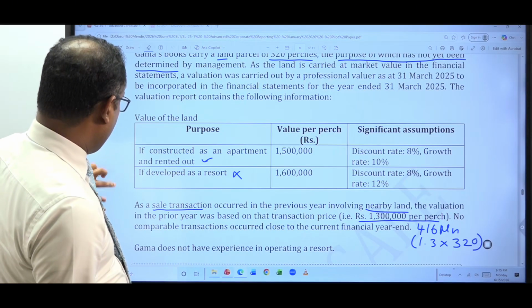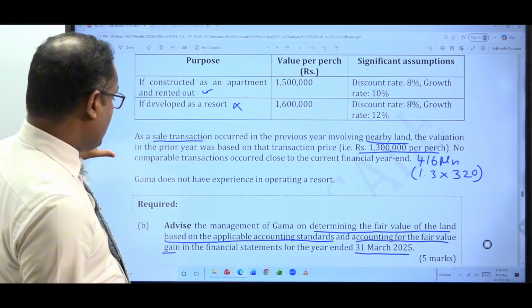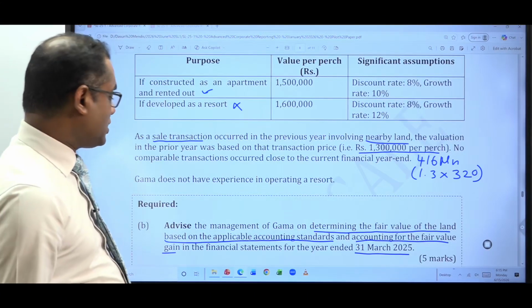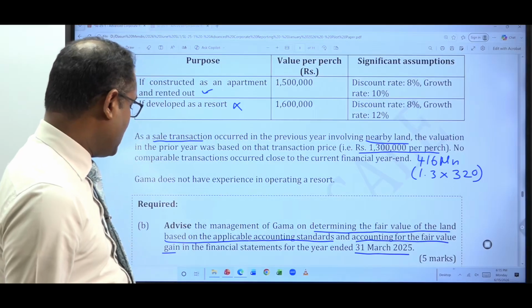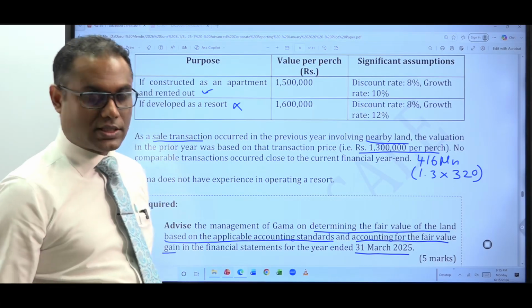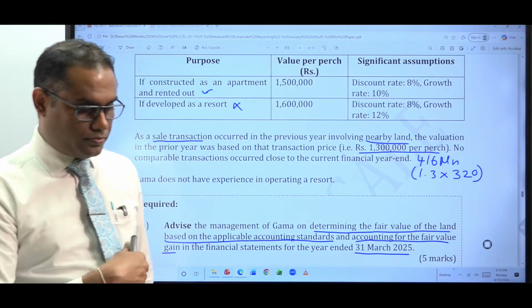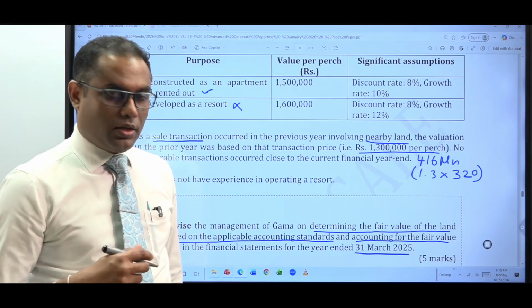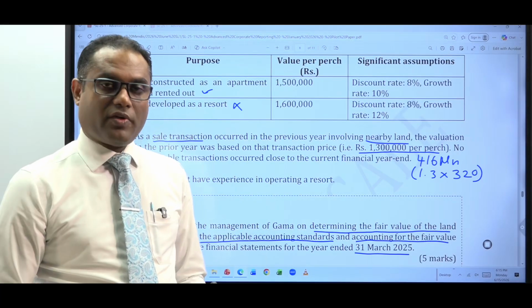Now what we need to do is advise the management of Gamma on determining the value of the land based on the applicable accounting standard, and what is the value gain to be recorded in the financial statements for the year ended 31st March 2025. Now, what is the standard that talks about the concept of fair value?